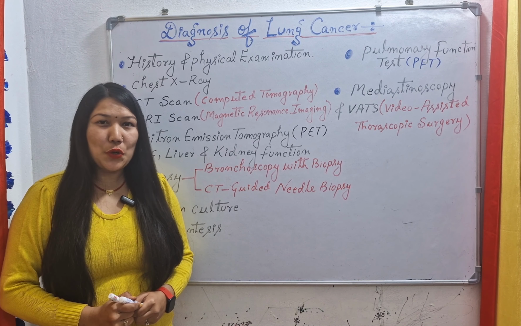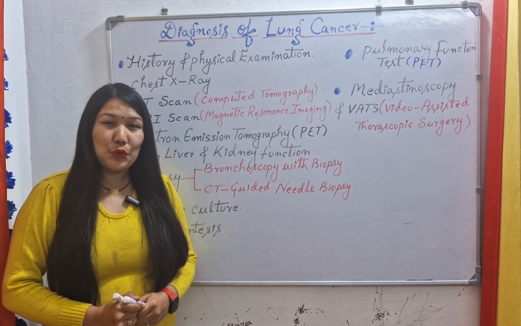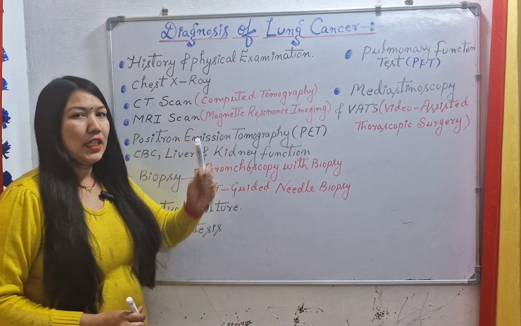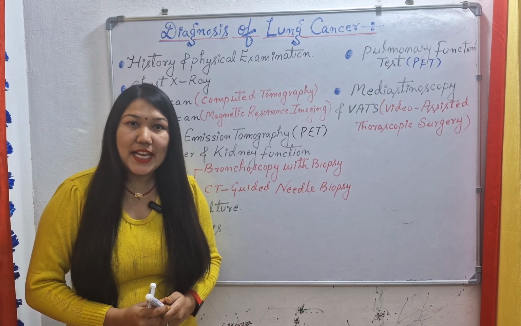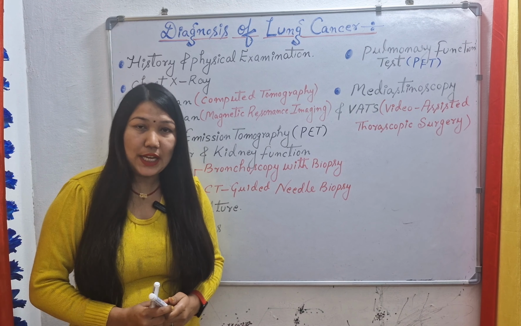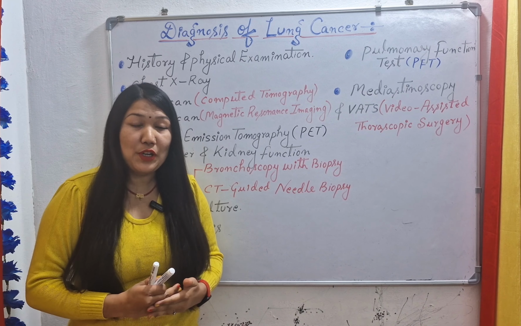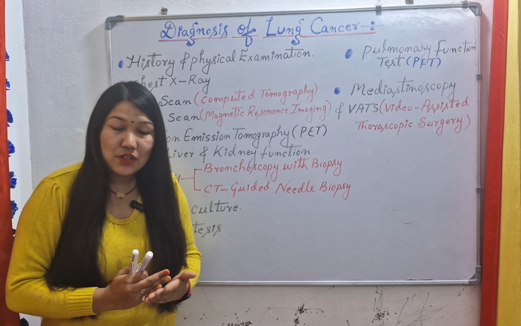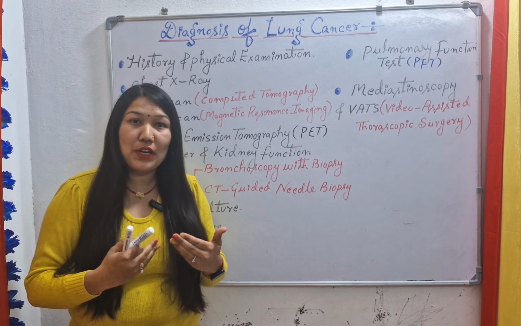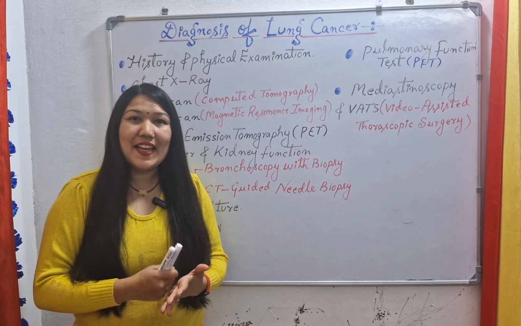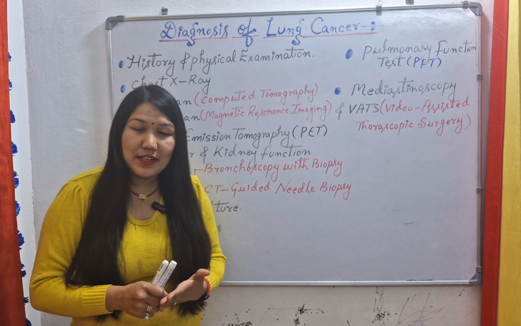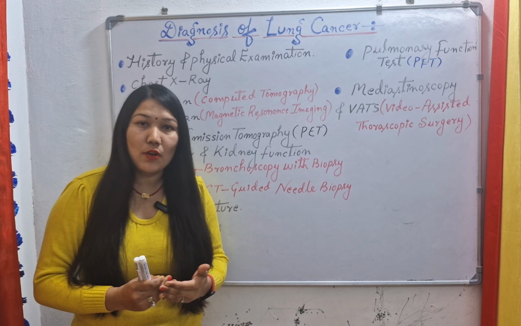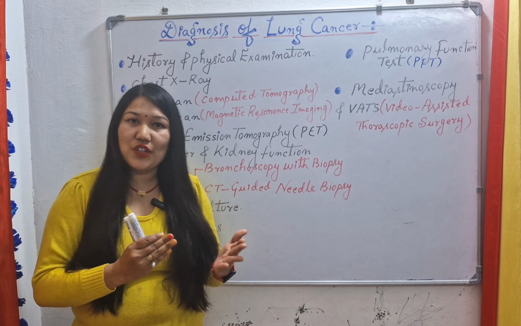Next we have diagnosis of lung cancer. So what are the diagnostic evaluations of lung cancer? First we have history and physical examination. In history we will collect all the past as well as the present history of the patient. Here you can ask several questions to the patient, like, has anyone in his family had lung cancer in the past? Or what is the occupation of the patient? Does the patient work in an asbestos, radon or any chemical industry or not? Or does the patient have any smoking habit or tobacco use? So all the past and present history is collected here.